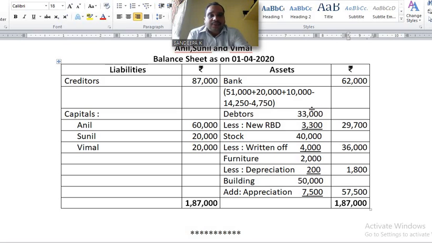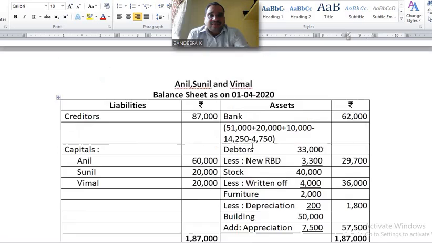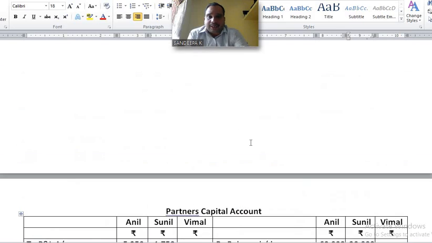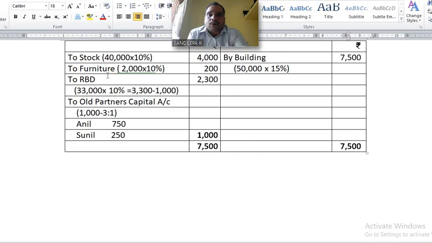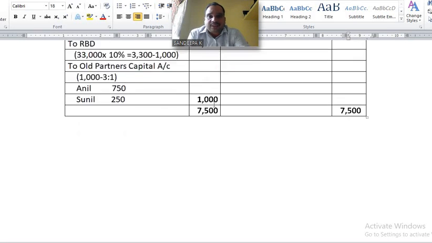Given in the problem 33,000 less new RBD. Please see the revaluation account. RBD is brought up to 10% of debtors, they have said. Now, how much RBD is there? 3,300. Old RBD 1,000 plus new RBD created this year 2,300, total 3,300.